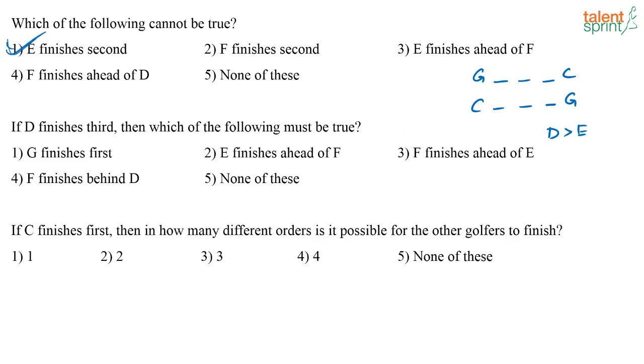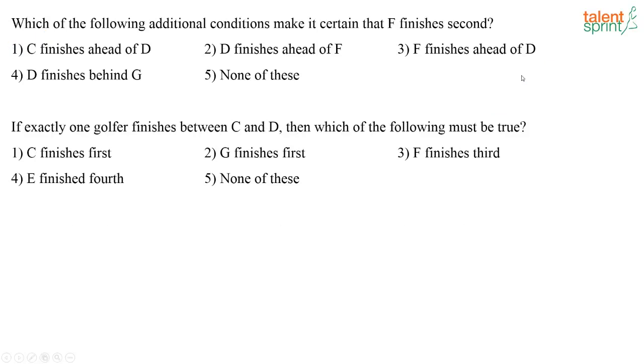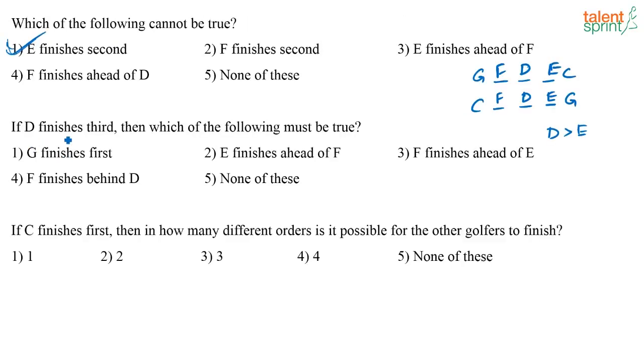Next, what are they saying? D is finishing third. So if D is finishing third, these are the 2 cases that you have. Whichever be the case, if D is finishing third, this has to be E, and this has to be F. Correct? So what will be the answer for the second question? If D finishes third, G finishes first. Yes, G can finish first or C can also finish first. Any one can be true.